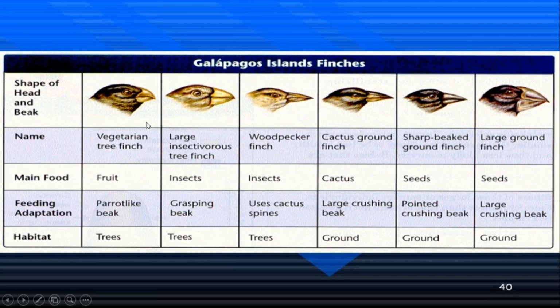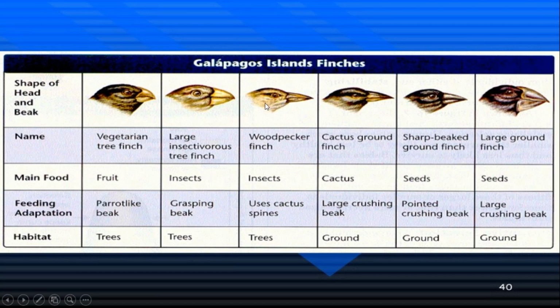These are the examples of Darwin's finches, because on the Galapagos Islands the resources were limited. So the finches living on that island started partitioning their resources. Some started feeding on the vegetative parts, some on the insects, some on the woodpecker, some on the cactus, and some on the stem part. As per their food habits, different types of finches developed.